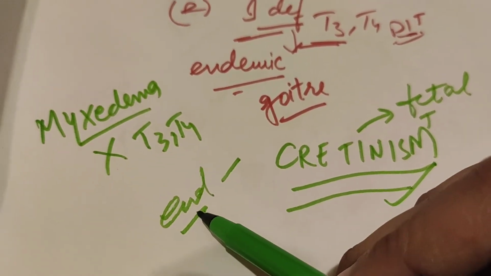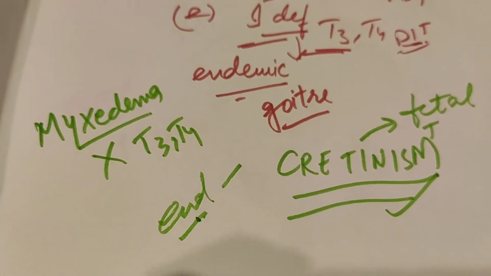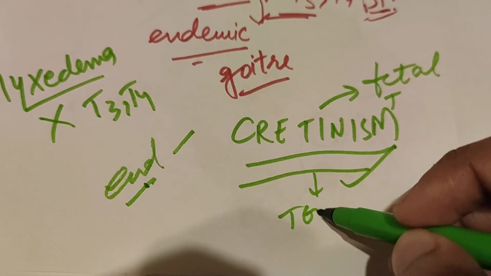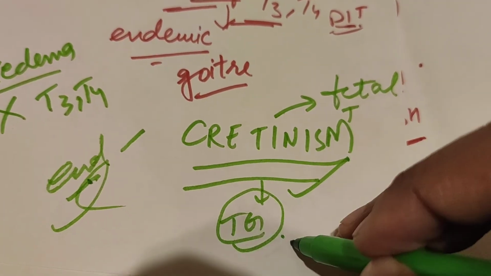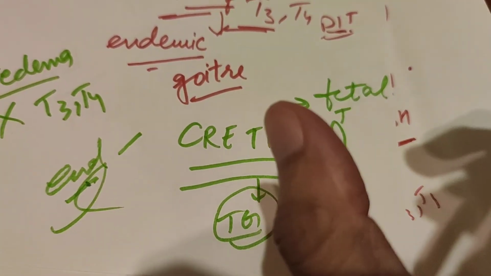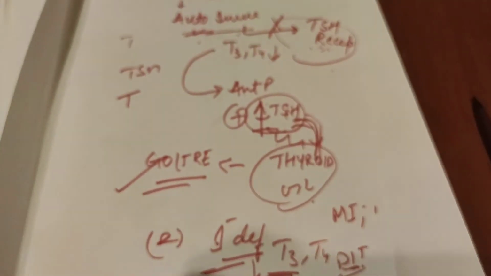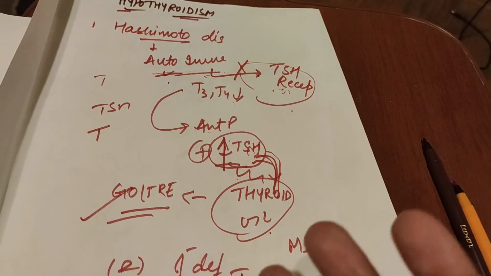So it can be endemic, which is most of the cases. Or there is congenital lack of thyroid gland. If the thyroid gland is congenitally absent, so these endemic or thyroid gland absence can cause cretinism. Cretinism is only in the fetal or very early childhood infancy stage. Okay, so this was the gist about the diseases of the thyroid gland, hypo and hyper. Thank you.